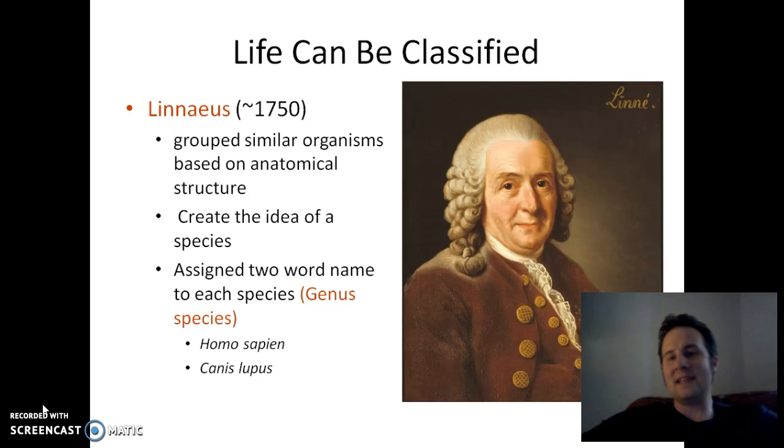He invented this idea of a species that we still use today. In fact, it's the two names that we give to all species, like Homo sapiens and Canis lupus, all of these really sweet scientific names that make you sound really nerdy when you know them. He's the one who invented them way back in 1750. And that sounds like a long time ago, but that was really only 300 years.